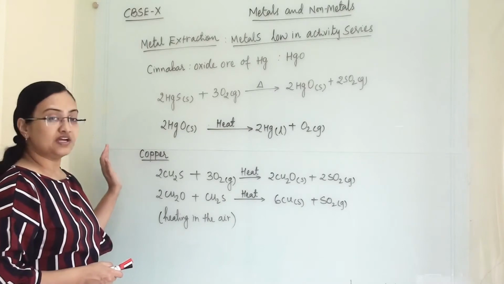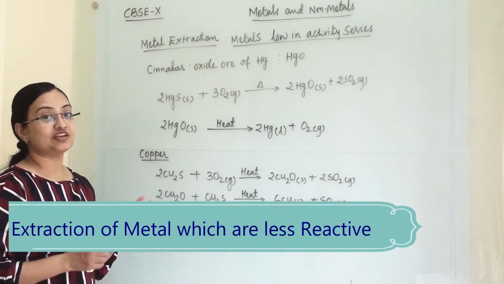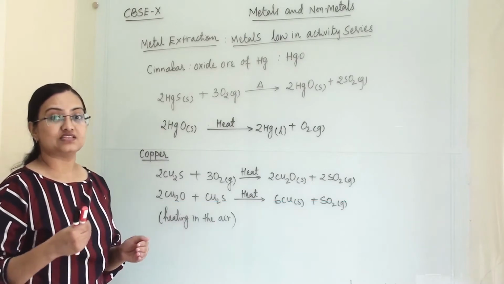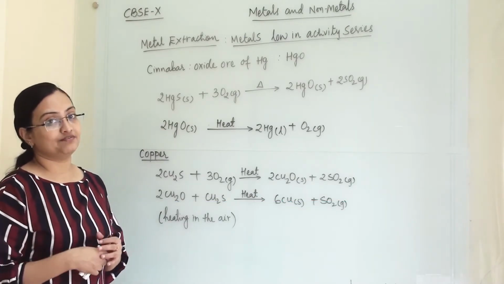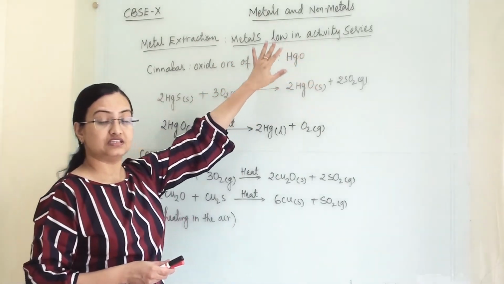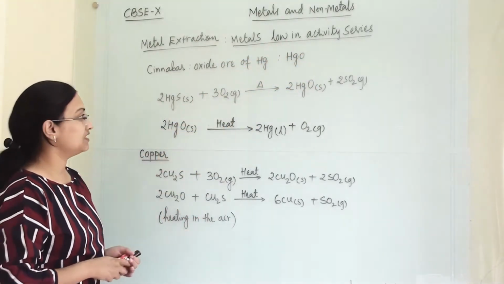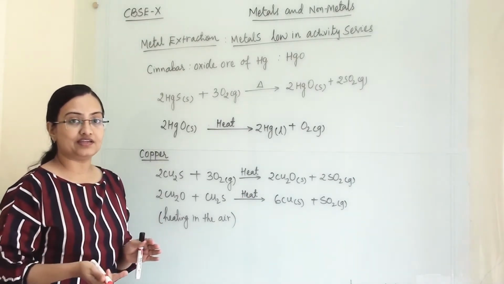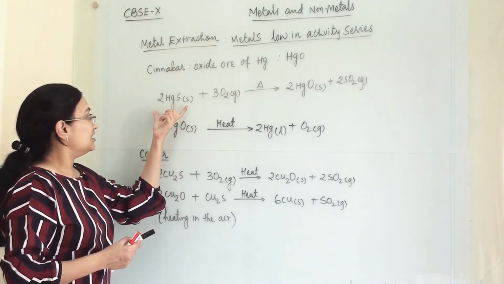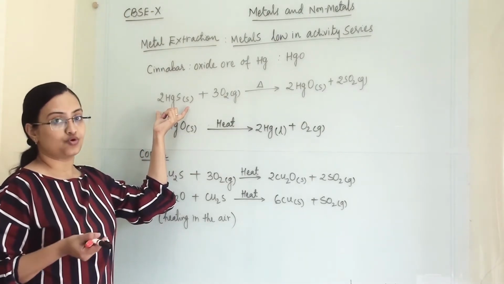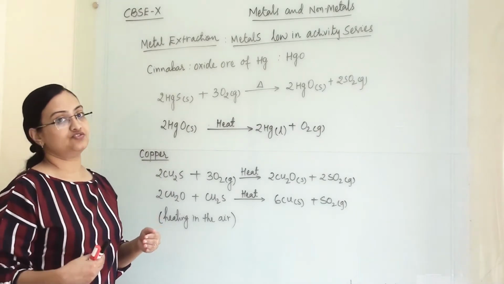Here, first we are discussing the metals which are least reactive, or the metals which are placed at the bottom of the activity series. So for metals low in the activity series, this is how we extract them. It is not very difficult to extract them because they are not very reactive, so the bond between them and the impurity is not very strong. So we can easily extract them.